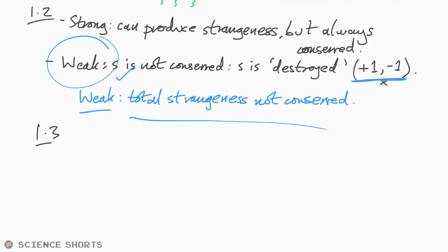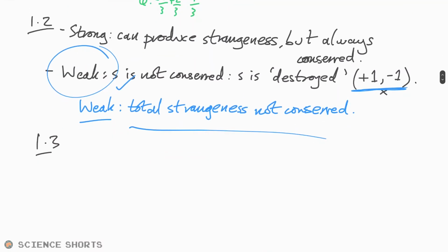1.3, an antiparticle of the neutral lambda particle decays into a neutral pion and particle X. Identify X. Okay, so we had this initially, and now we're going to have this.